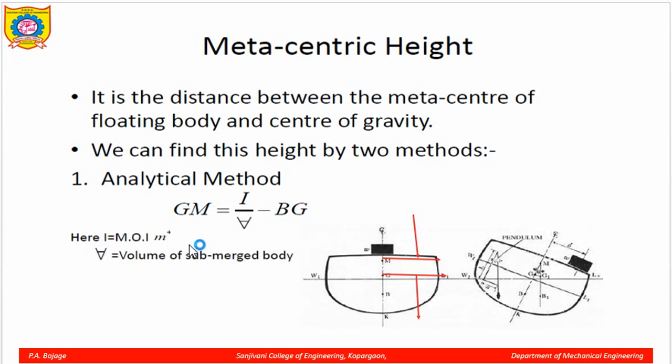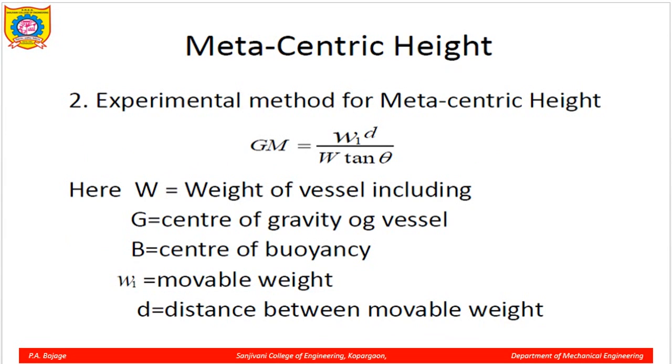metacentric height. Analytically it can be derived like this: GM is equal to I upon the volume of the submerged body, minus the distance BG, where I is the moment of inertia. That we will definitely see in the coming videos. So this is the formula to find the metacentric height.